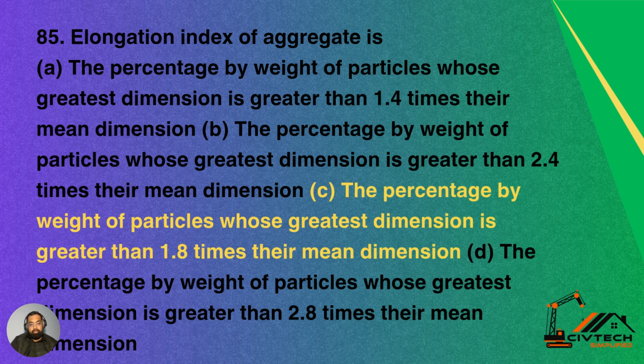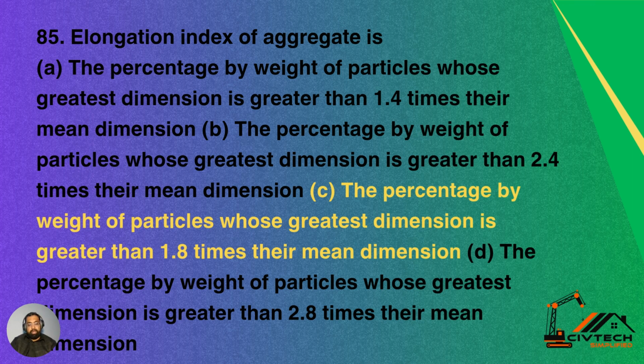And option C, the percentage by weight of particles whose greatest dimension is greater than 1.8 times the mean dimension. And the fourth option, option D, is the percentage by weight of particles whose greatest dimension is greater than 2.8 times their mean dimension. So what is the correct answer? Option C is the correct answer.